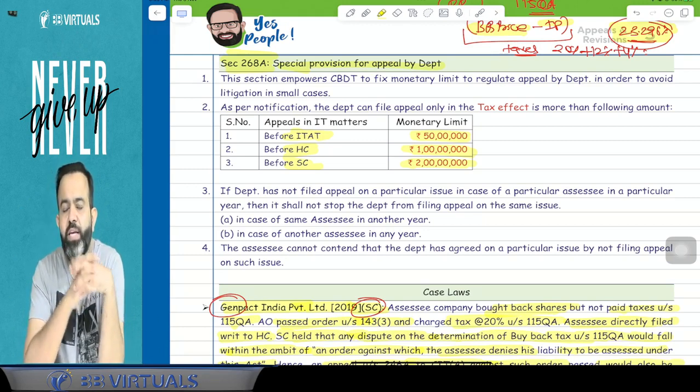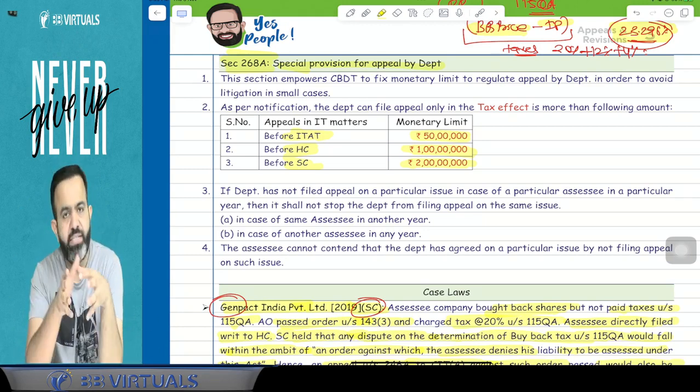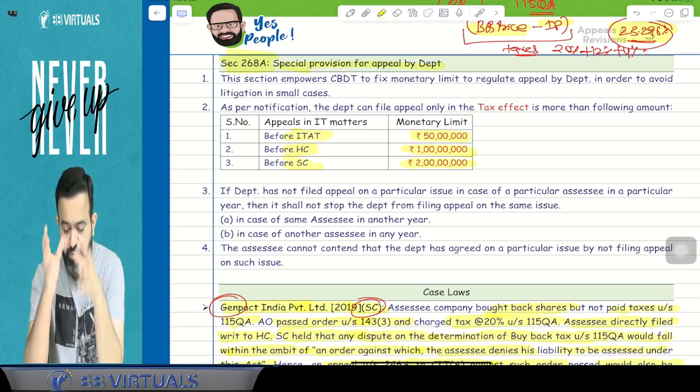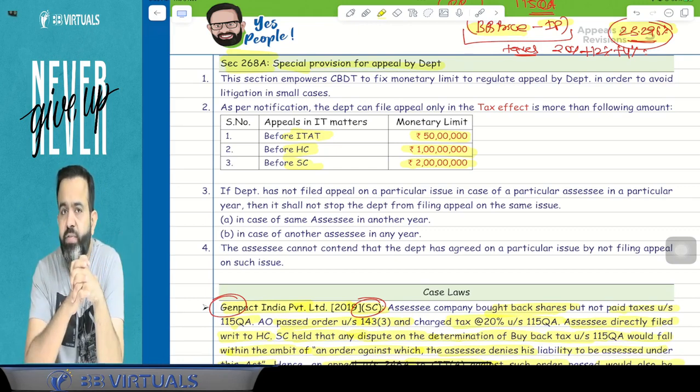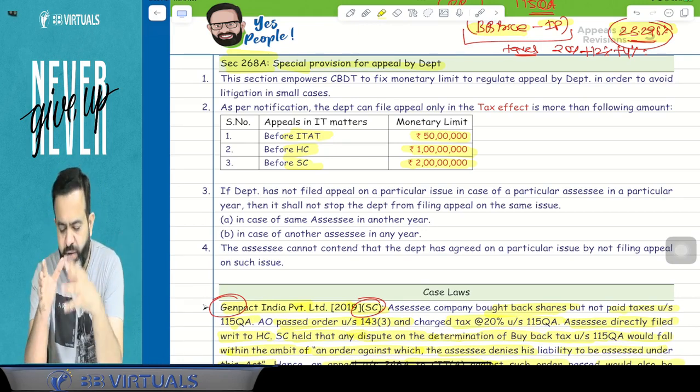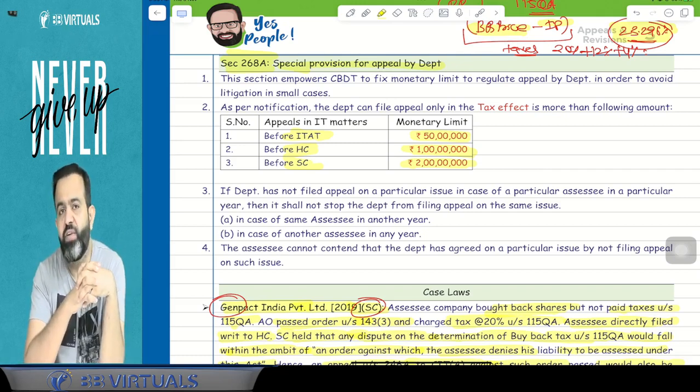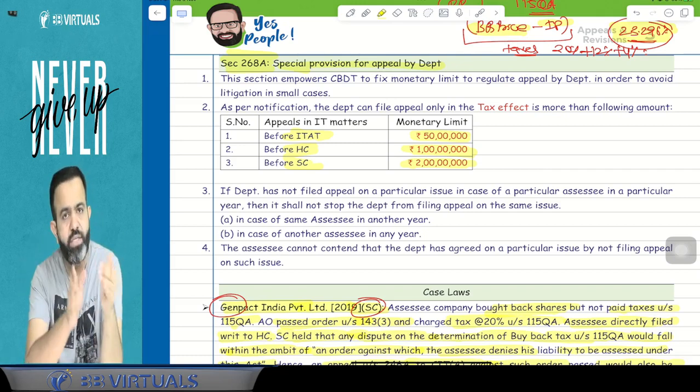So department will file appeal to the ITAT when tax effect is more than 50 lakh, to the High Court when more than 1 crore, and to the Supreme Court when more than 2 crore. So 50 lakh, 1 crore, 2 crore.